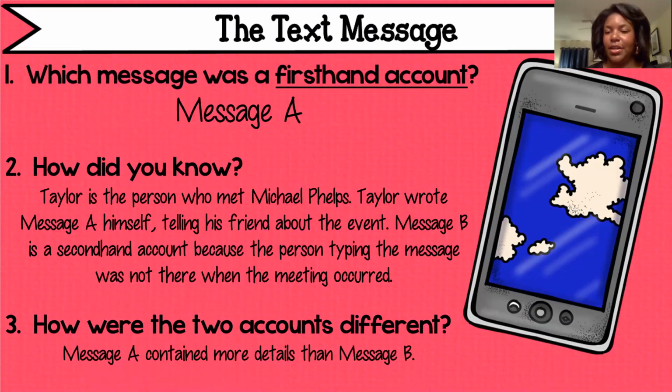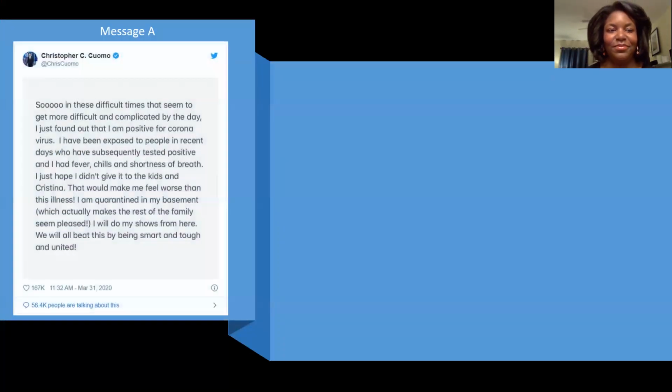Let's go ahead and look at another example. Message A. Christopher C. Cuomo. So in these difficult times that seem to get more difficult and complicated by the day, I just found out that I am positive for coronavirus. I have been exposed to people in recent days who have subsequently tested positive, and I had fever, chills, and shortness of breath.